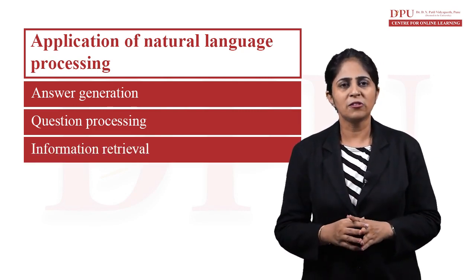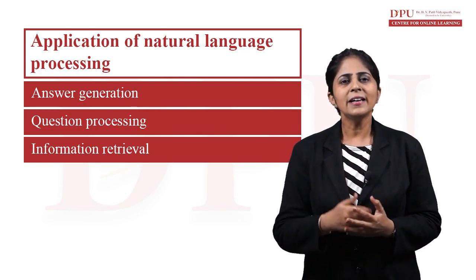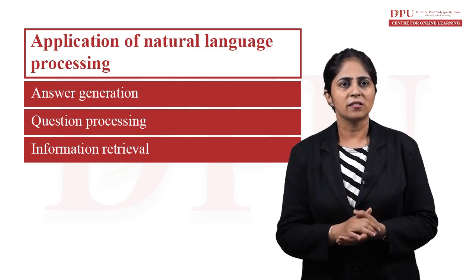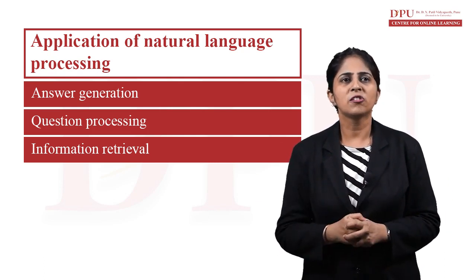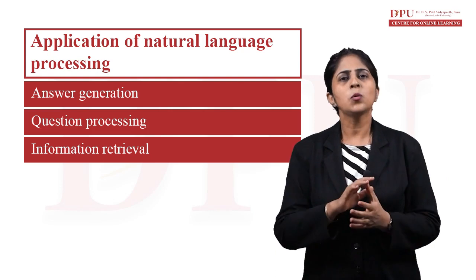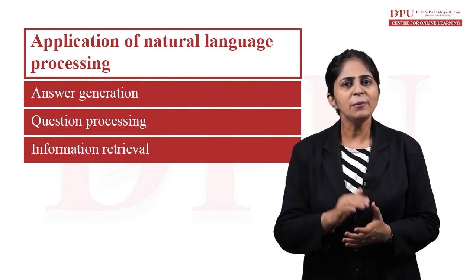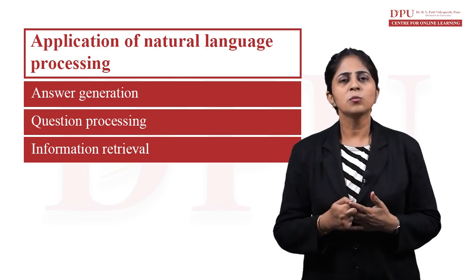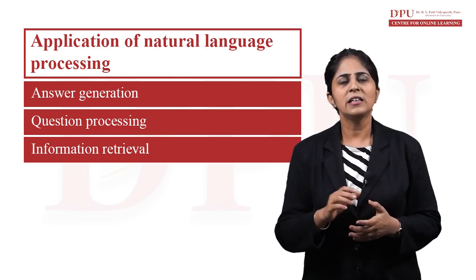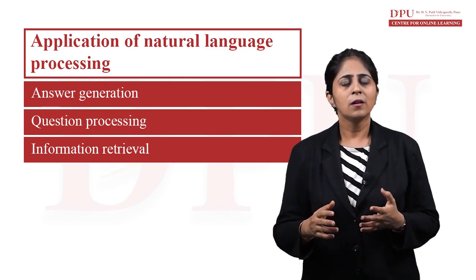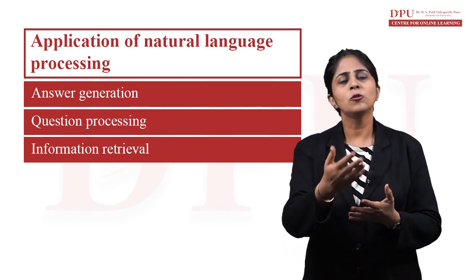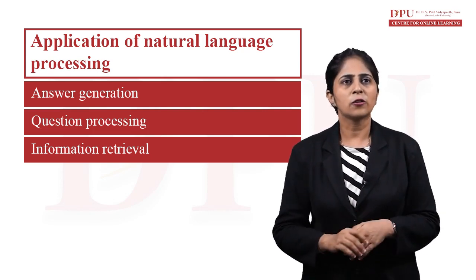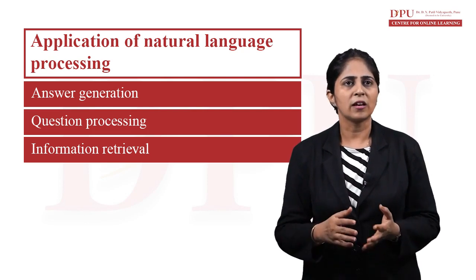Last one is information retrieval. Retrieving and ranking the answer snippets based on the queries. That is called information retrieval. So basically, question and answering is an information retrieval system which automatically answers the questions asked by the user in natural language format. We'll ask certain questions and those will be answered to us. This is another application of natural language processing.